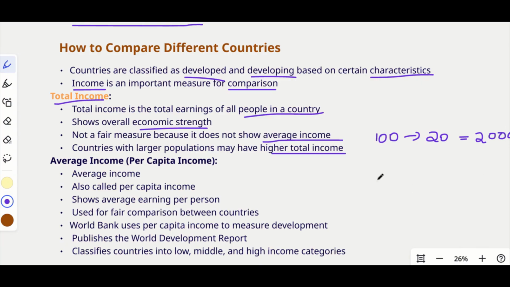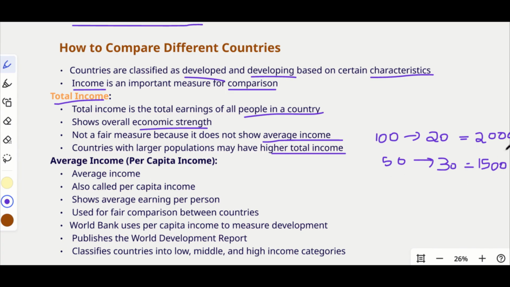At the same time, in another country, there are only 50 people, but they earn around, let's take it as 30 rupees. So how much do they earn? Around 1,500.